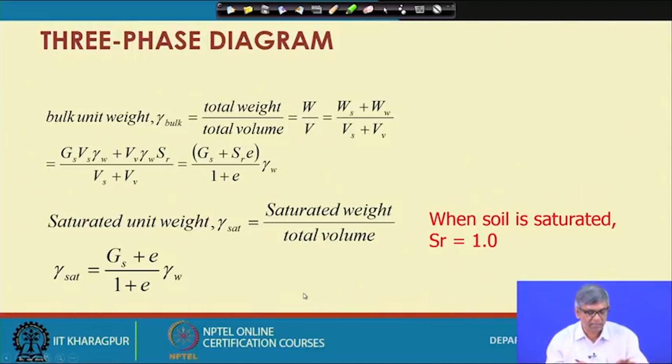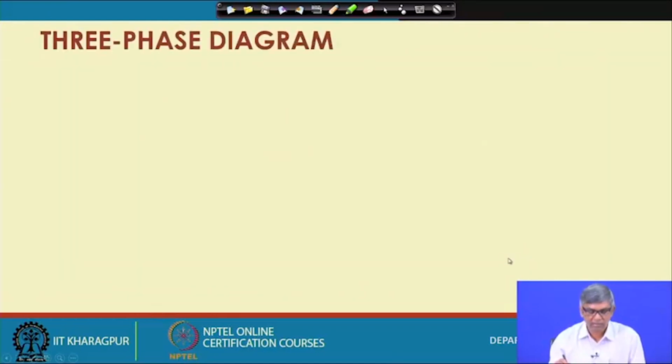Gamma bulk when it is partly saturated, and gamma saturated when it is fully saturated. So, two different equations are shown which are to be remembered.